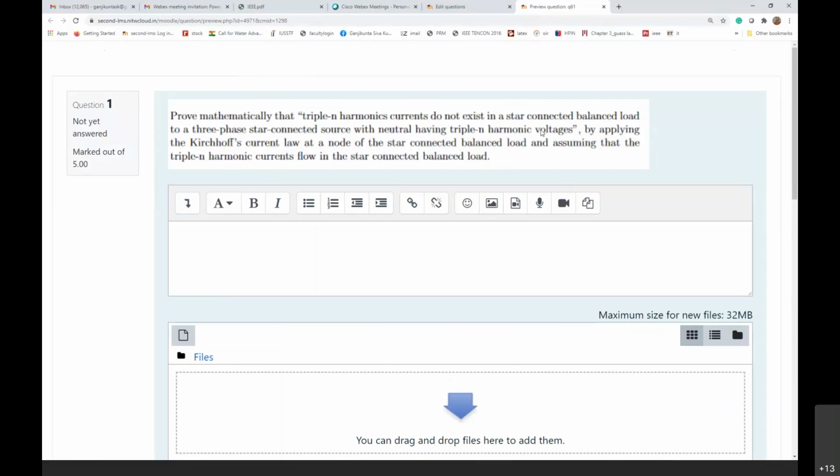The source has triplet harmonic voltages, but the load is a star connected balanced load. By applying the Kirchhoff current law at a node of the star connected balanced load, assuming that the triplet harmonic currents flow in the star connected balanced load. It is very clear what is to be done.